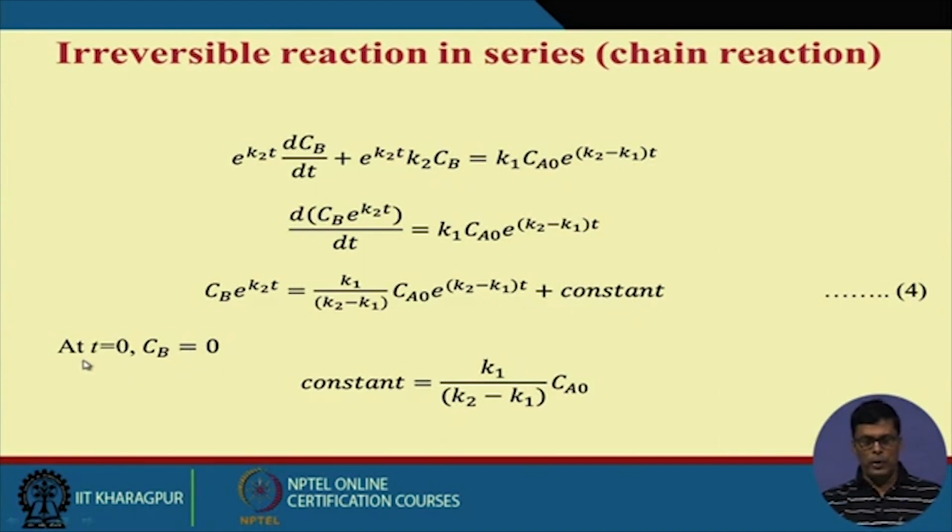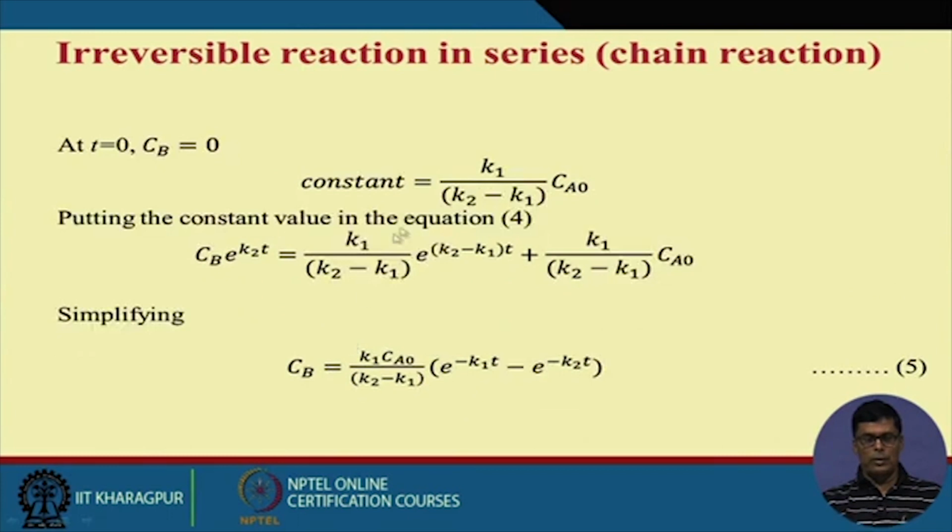Now what is the boundary condition? The boundary condition is that when t equals 0, Cb equals 0. So the constant will be equal to this much, only the sign might be changed a little bit. Putting this value, the equation comes like this, and in simplified form Cb is like this.